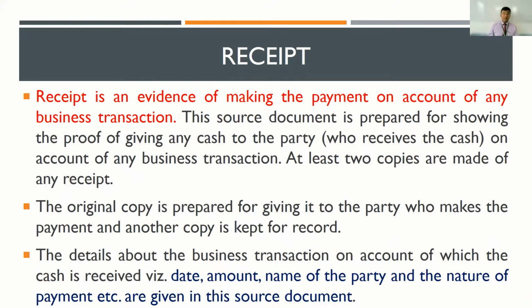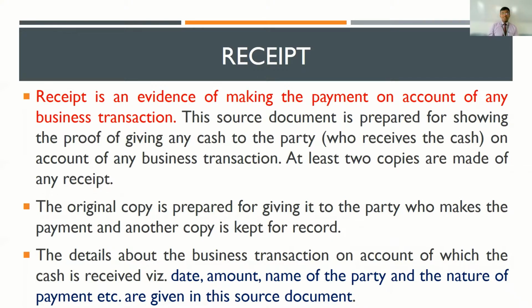Okay. So now what kind of information would be captured in a receipt? Receipt would have date, particulars of the transaction, amount of the transaction. So these are the generic details which you'll be coming across in the case of receipt. So receipt acts as an evidence for the transaction that has been carried out.